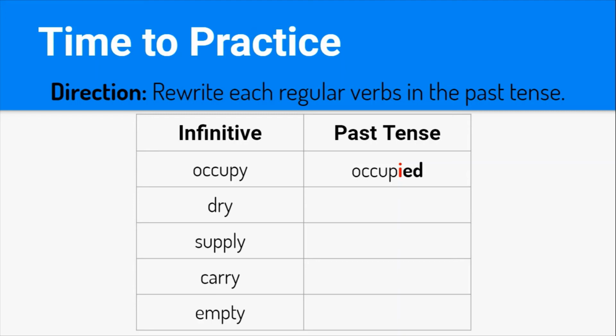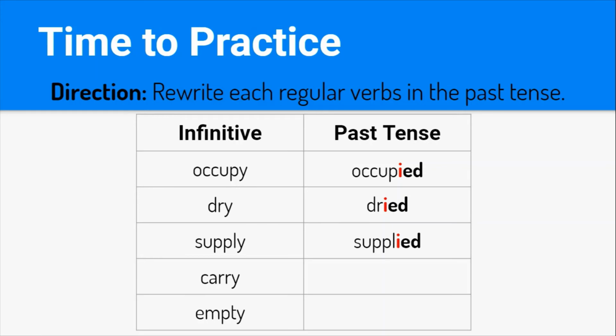Let's say occupy, occupied. Okay, so next we have the word dry, and in front of our Y we have the consonant R. That's right. So that means that we are, yes, dropping the Y and adding an IED, dried. Okay. Next, we have the word supply. What do I have in front of that Y? The consonant L. So we are going to drop the Y and add IED.